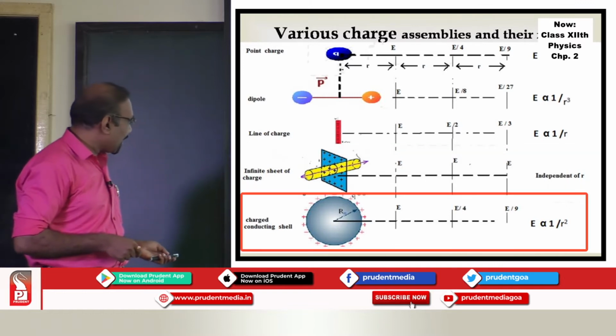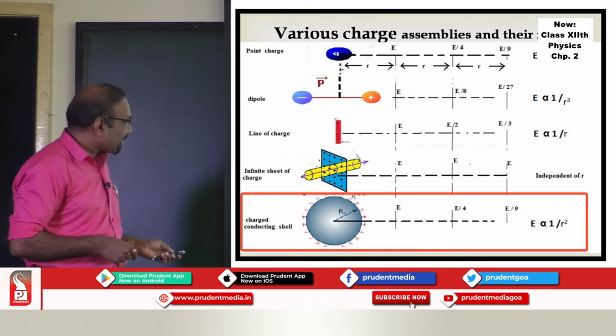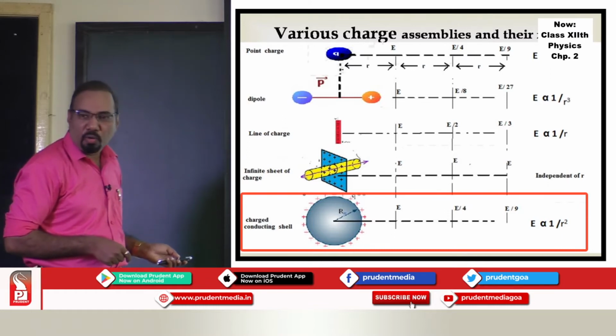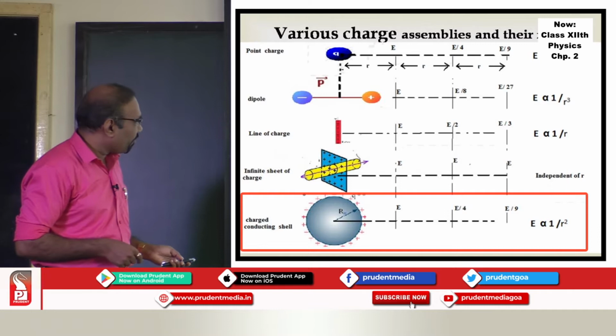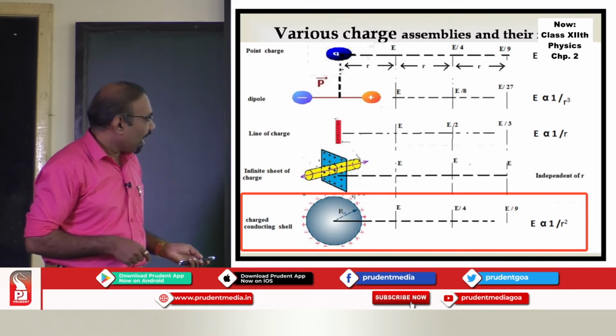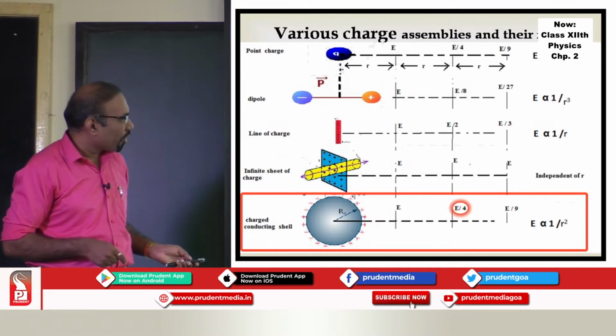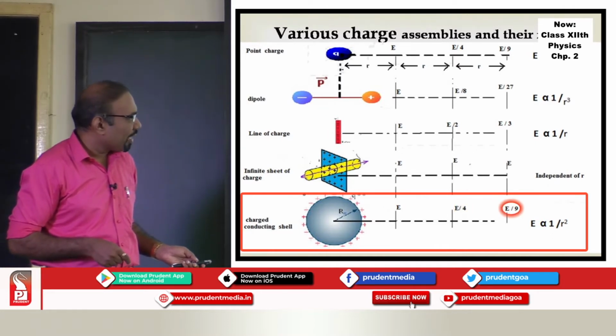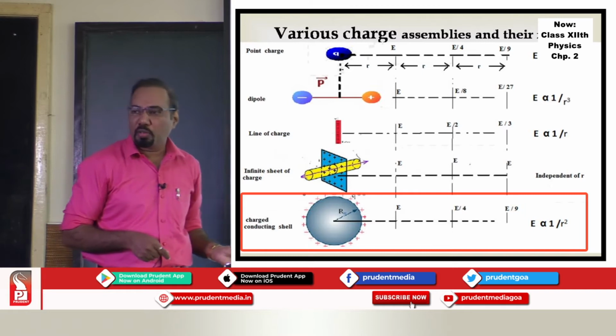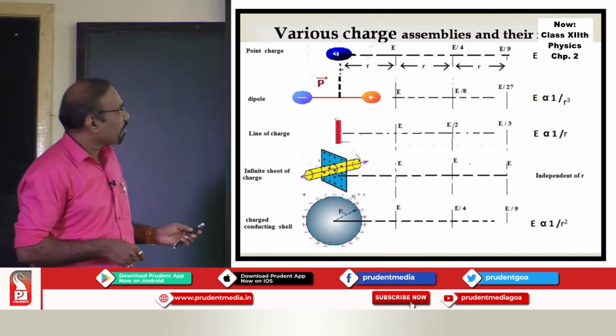And then you have a charged shell. Inside the charged shell, the electric field is 0. And away from the charged shell, at distance r, it is E. At distance 2r, it is E/4. At distance 3r, it is E/9, because it is inversely proportional to r² again, just like a point charge.